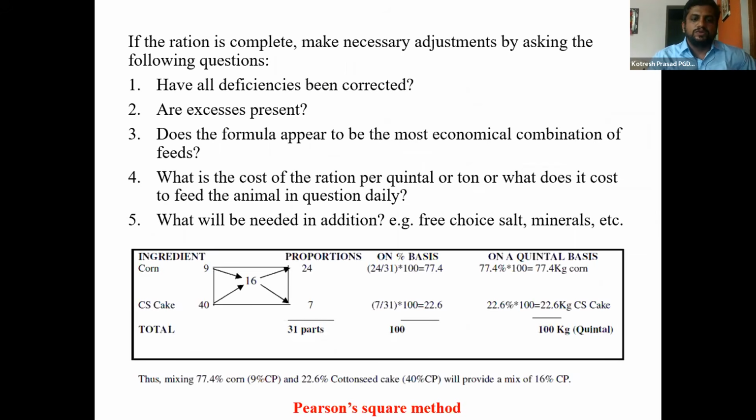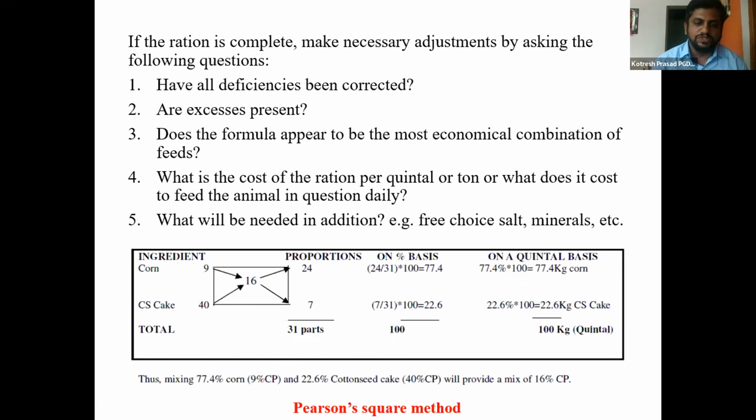If anything is in excess, that should be reduced. We must see whether the formula is the most economical combination of feeds. If it comes with more oil seed cake, then the cost of that feed will definitely be higher. That's why we must look at the cereal crops and the oil cakes, and calculate based on the rates and also composition.